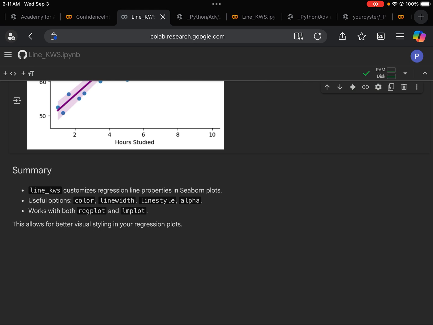And we have quite a few useful options: color, line width, line style, and alpha transparency. It works with both regplot and lmplot. This allows for better visual styling in your regression plots.